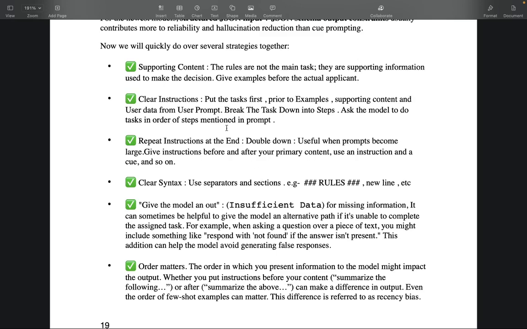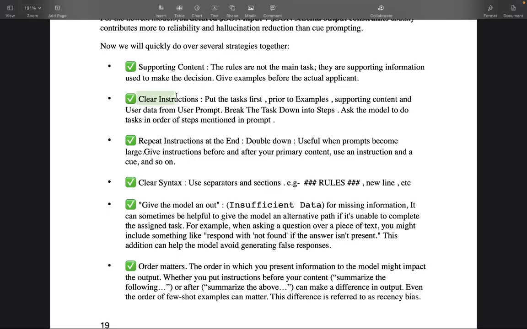So first thing, supporting content. The rules are not the main task. They are supporting information, used to make the decision. Give examples before the actual applicant, which we have already shown you. So the rules you are sending, that's the supporting content that you are sending in the user prompt. So you should always do that.